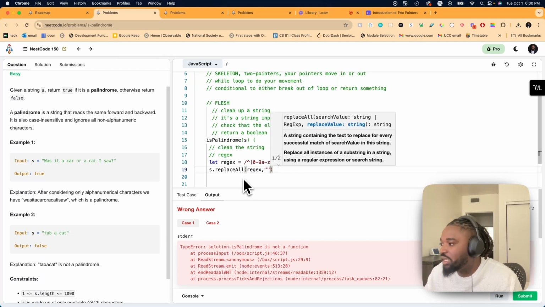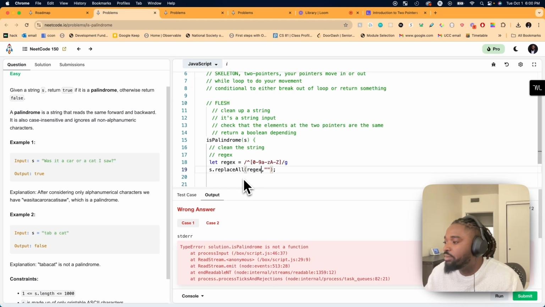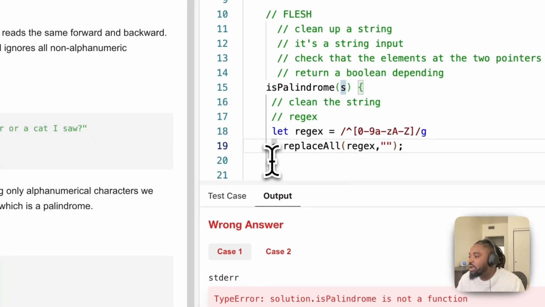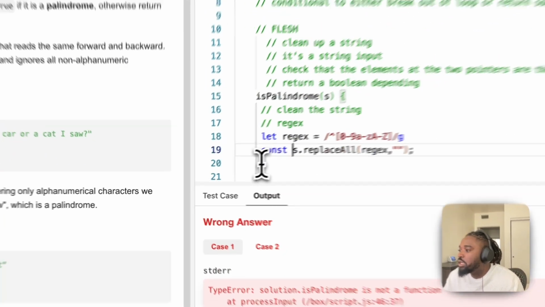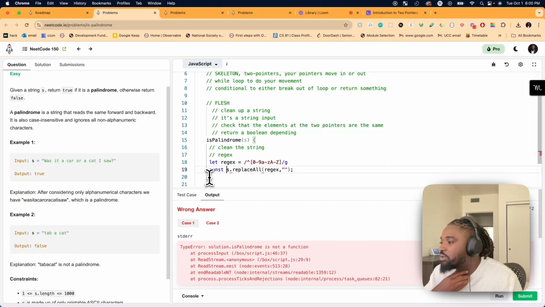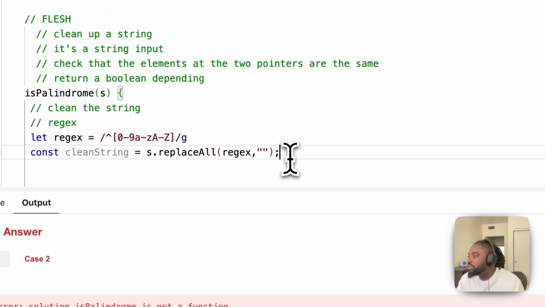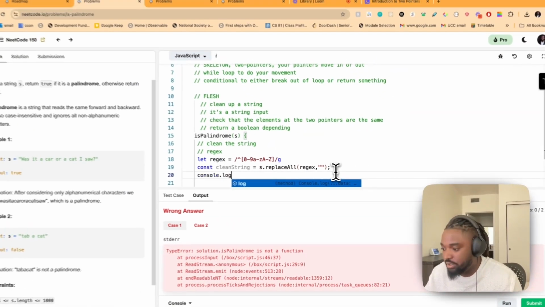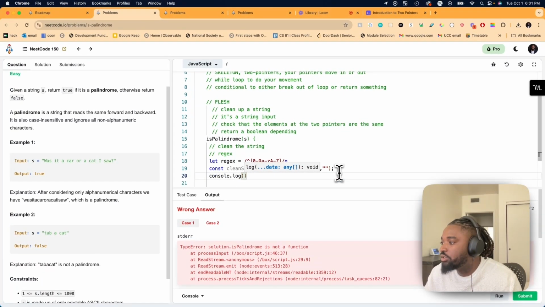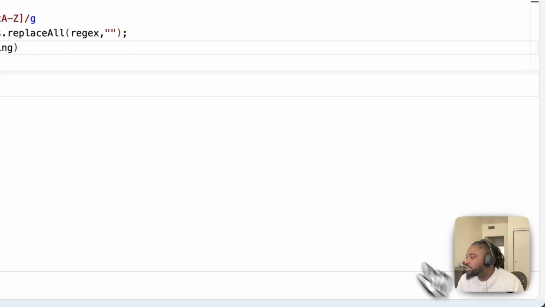In this case, we want to replace it with an empty string. So this is my regex. This is going to be the new string. So clean string equals s.replace the regex. Let's just console.log it, clean string, just to make sure that it's making sense.